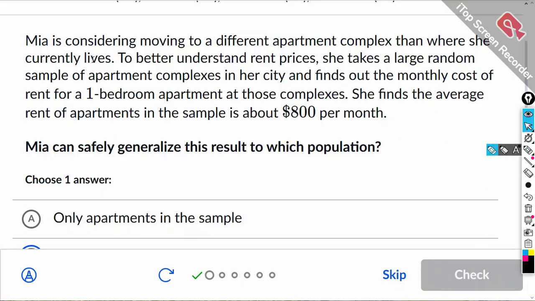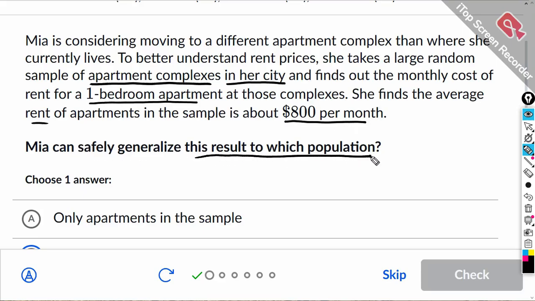All right, so Mia is considering moving to a different apartment than where she currently lives. To better understand prices, she takes a sample of apartment complexes in her city and finds out the monthly cost for a one-bedroom apartment at those complexes. She finds the average rent of the apartments is about $800 per month. Mia can safely generalize this to which population? Okay, so we have to look where the sample comes from.